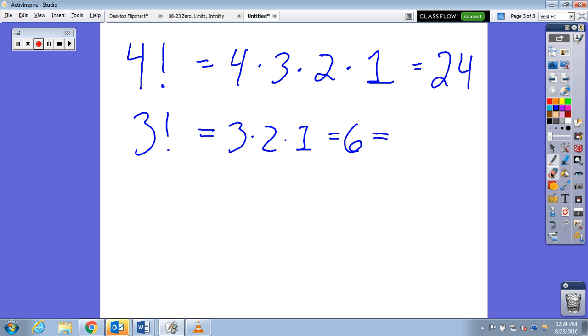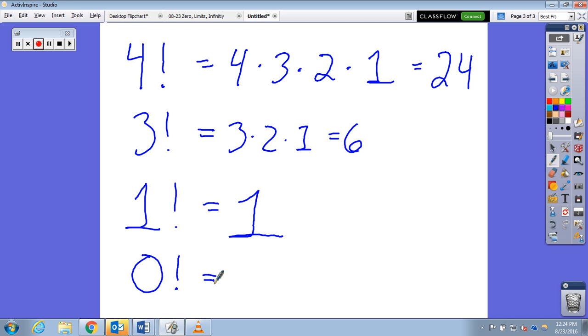But you could think of it. No, I won't say that yet. I want to see where to go with this. Let's go. All right. So now, what about 1 factorial? 0. It is 1. And what about 0 factorial? 0 factorial is actually 1. So it's some unique properties.